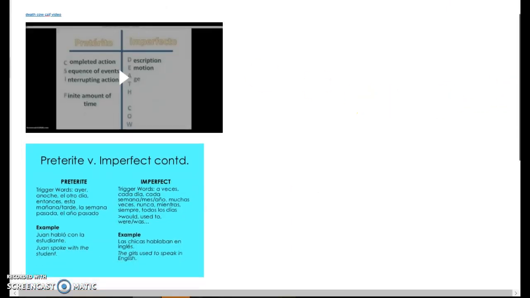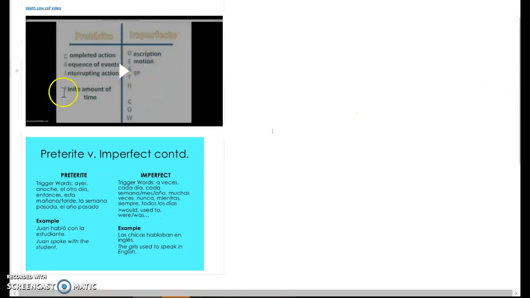It's a little bit trickier when it comes to preterite versus imperfect, so I'm going to let you watch this video. This is the acronym that I use to help you determine between preterite and imperfect. CSIF is for preterite, and the imperfect is death cow. Basically, one of the number one ways to remember it is if it's an action, it's going to be preterite. If it's a description, it's going to be imperfect.